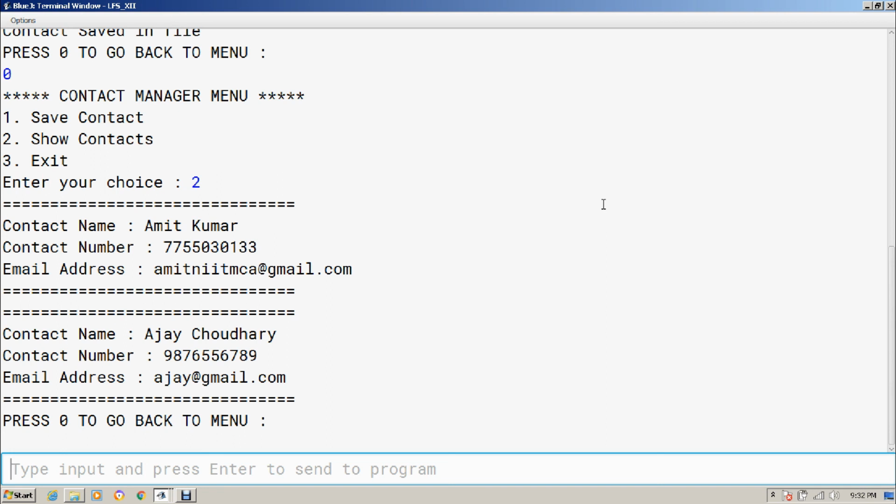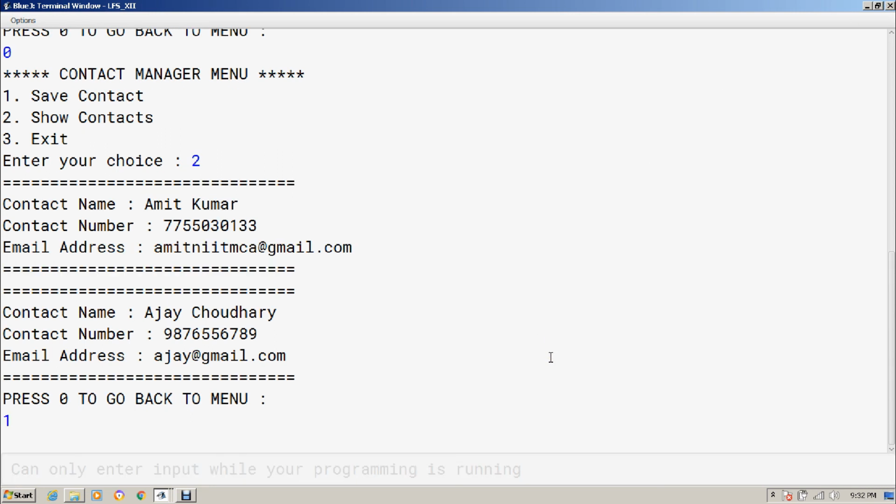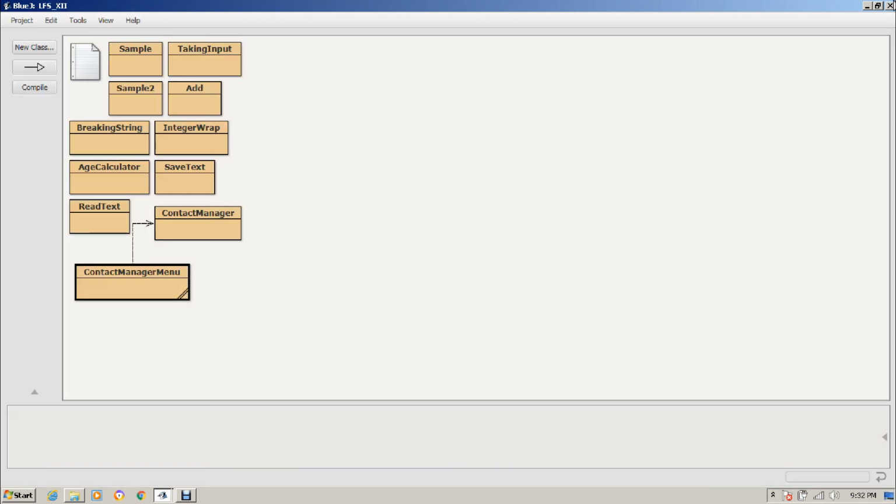So that was the only thing we had to discuss today, and I hope we have discussed most of the topics that we wanted to discuss today in the practical aspect. Let me close this. We have actually created 4 programs today. In the first program we learned how to save text into a file. In the second one we learned how to read from the file. In the third one we created a contact management system where we are saving and retrieving data from a file. So now data is retained in your system so that you can use it for a longer duration of time. That's it in file handling.